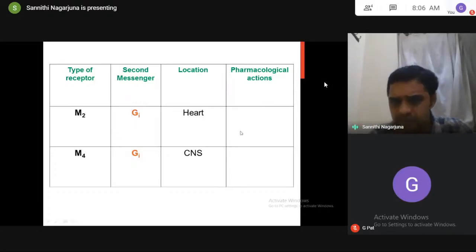Can you try here? What actions will come? GI, second messenger, decreased levels of cyclic AMP. So when acetylcholine binds here, it decreases cyclic AMP in the heart. As a result, what actions will come? Can you try it? Can you write it on a paper?